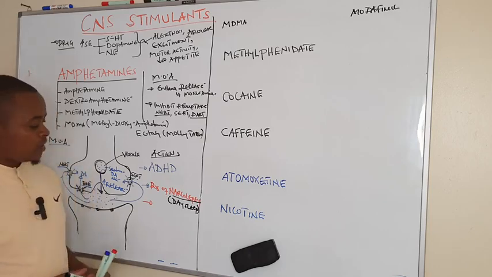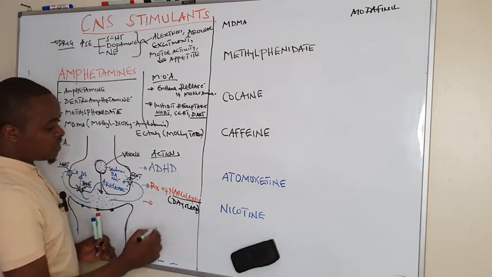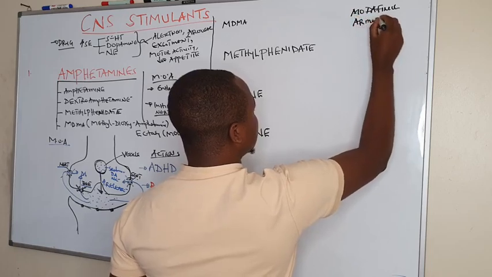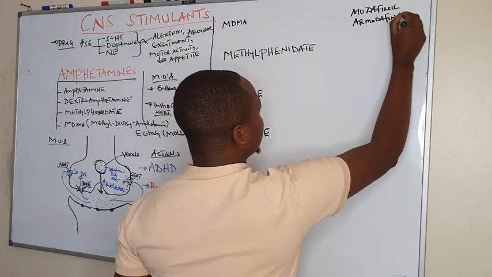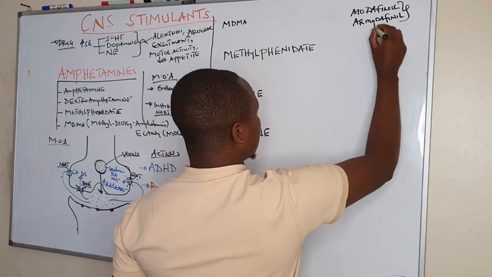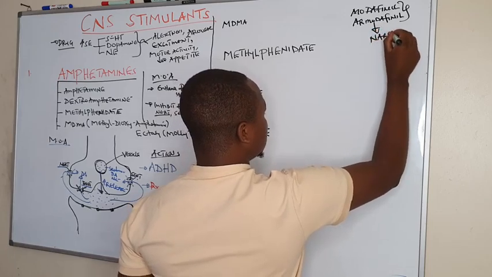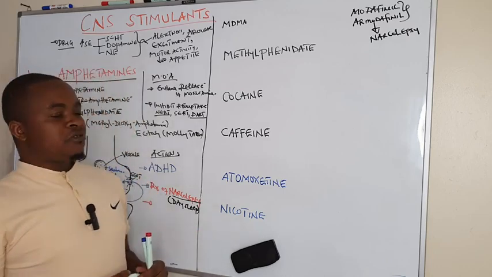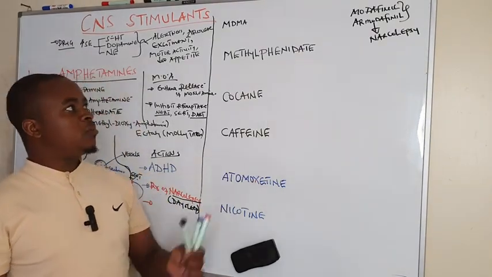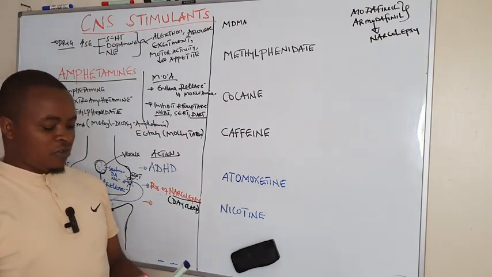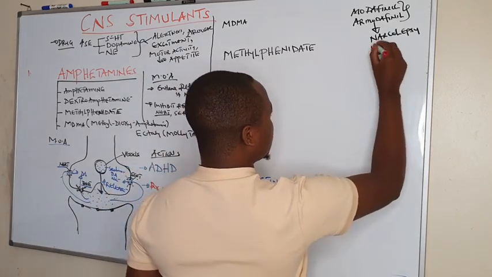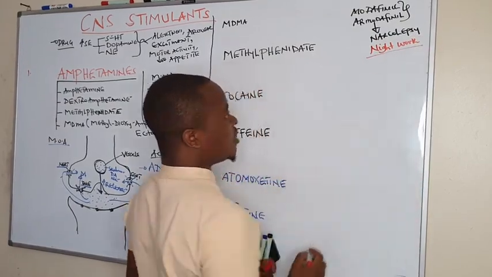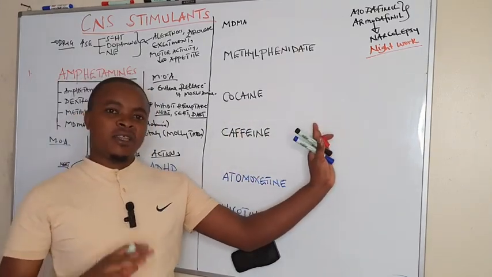Apart from this, another drug which you're going to see which is good for treating narcolepsy is modafinil. Modafinil and armodafinil are another category of drugs which are used in treatment of narcolepsy, whereby it decreases fatigue and increases alertness. These are good for night workers, those who work night shifts, to increase their alertness when they are fatigued.